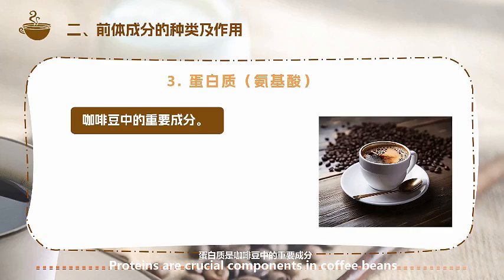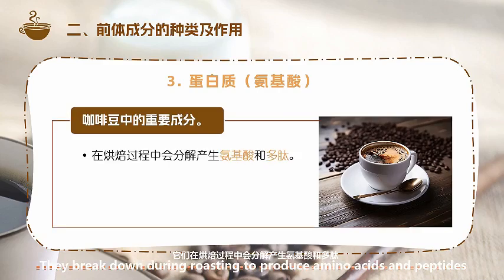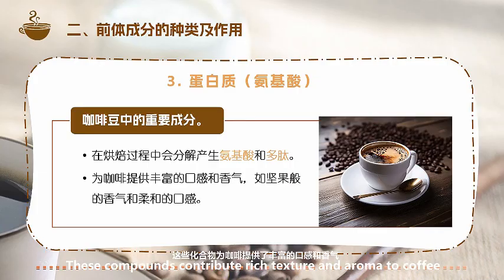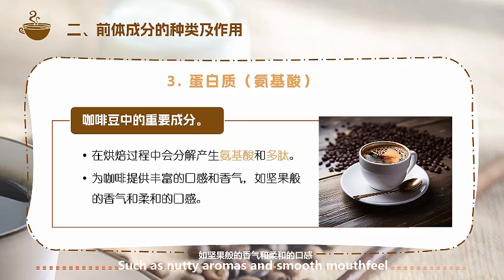Proteins, also known as amino acids. Proteins are crucial components in coffee beans. They break down during roasting to produce amino acids and peptides. These compounds contribute rich texture and aroma to coffee, such as nutty aromas and smooth mouthfeel.